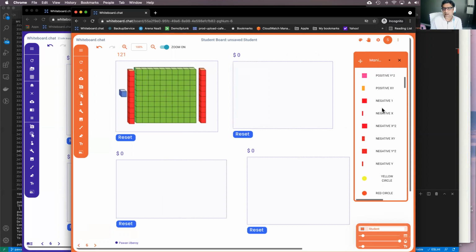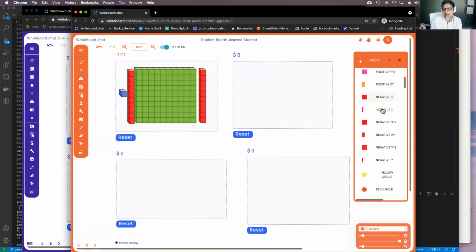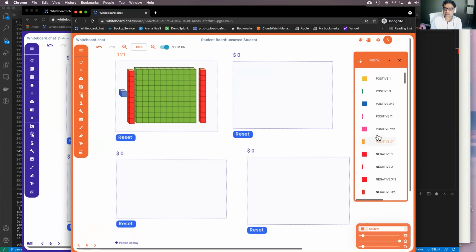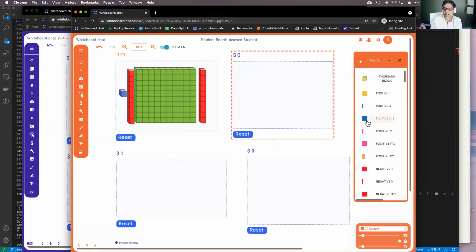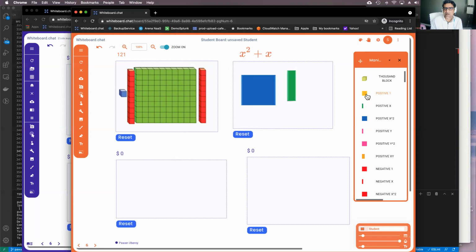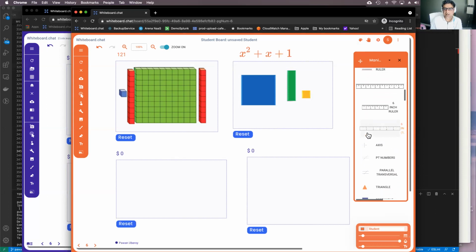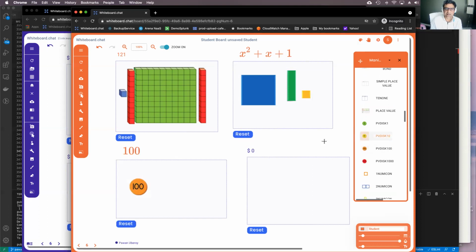And the same thing it actually does with algebraic tiles as well. So it does it with base 10 blocks. It also does it with algebraic tiles. So you can see that it will put in x squared. It will put the equation automatically based on what the kids are putting in here. Right? It also does it for place value disks. So if you have place value disks, it will do the same thing, the counting automatically.